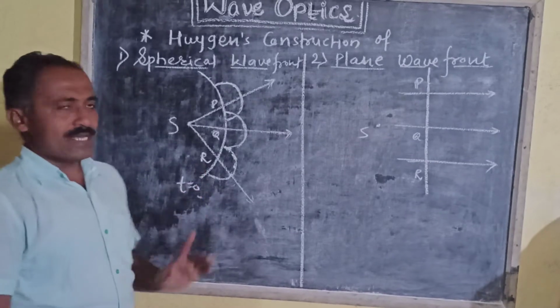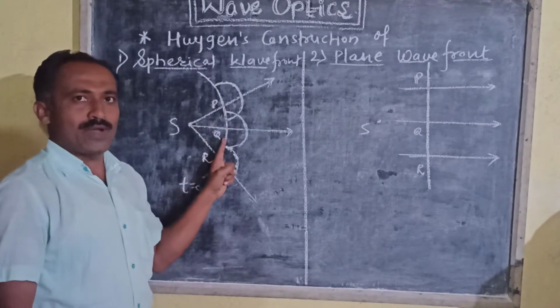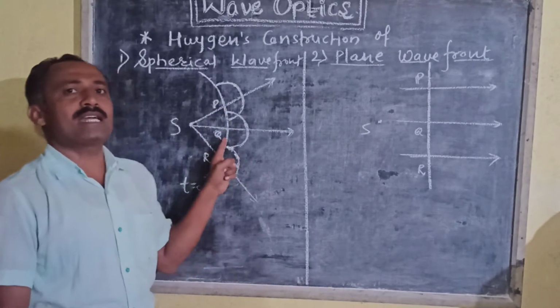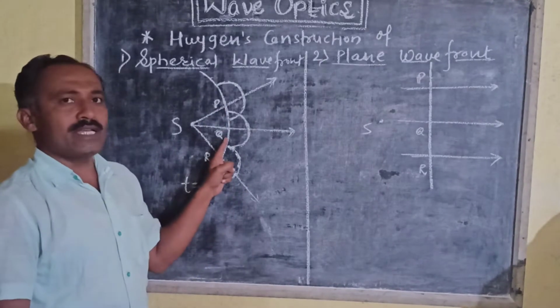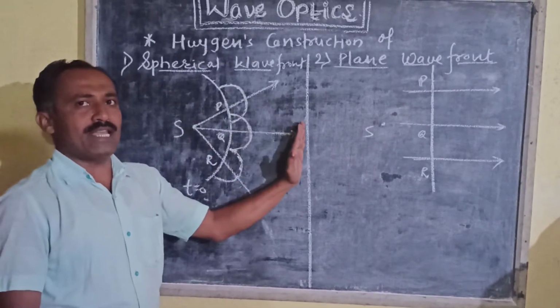According to Huygens principle, every point on this wavefront acts as a secondary source of light, sending out secondary wavelets in forward direction.